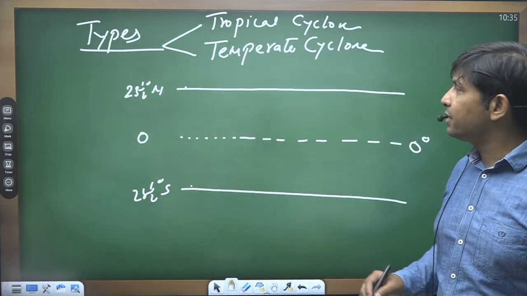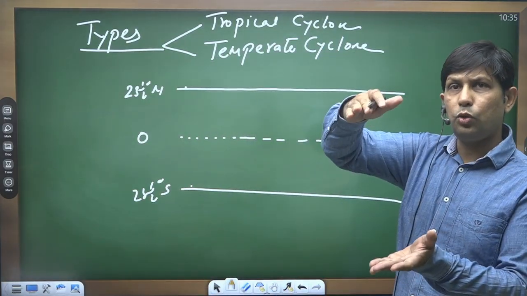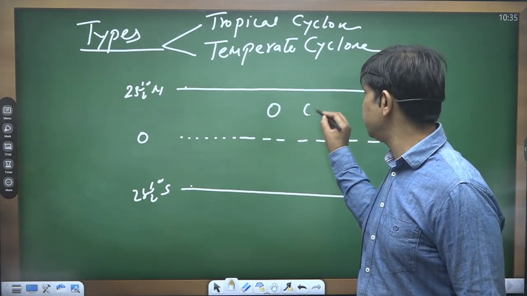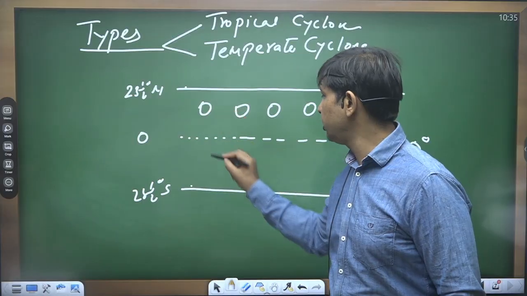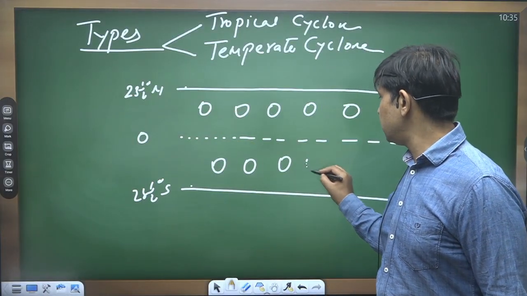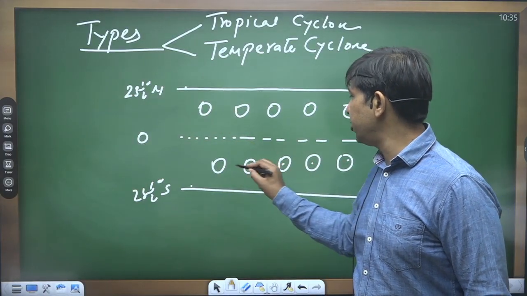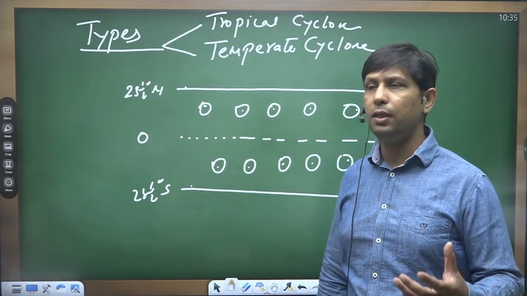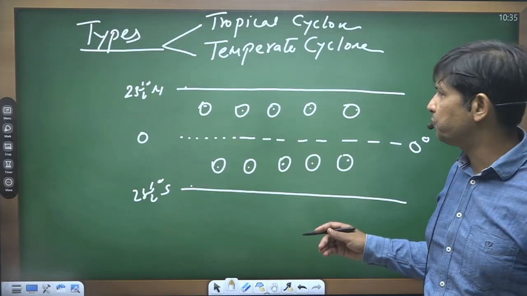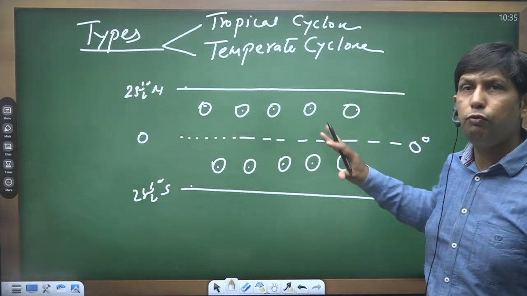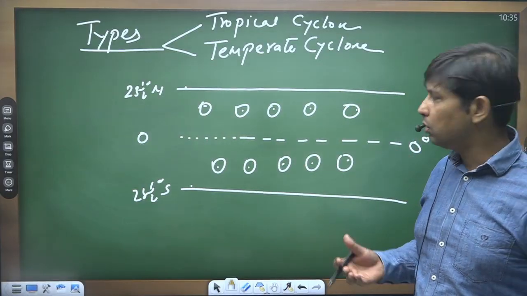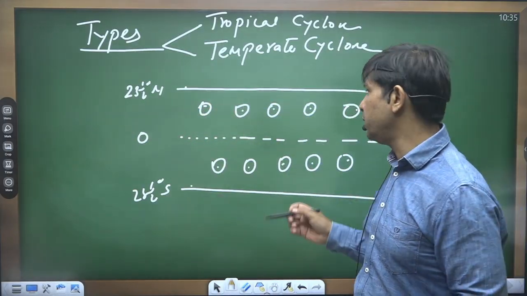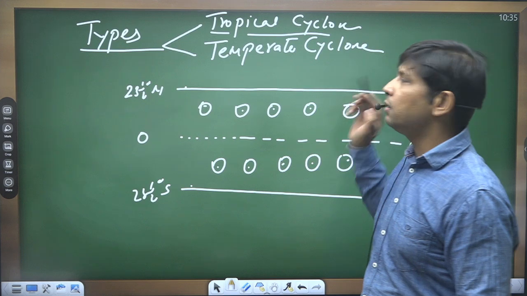So if the cyclones are developing between these two tropics, that is the tropical region or near the equator, okay, over this part, in that case the cyclones are put under the category of tropical cyclone because they are developing within the two tropics, in the tropical region, the warm region or the torrid region. So the cyclones which form between these two tropics are termed as tropical cyclone.